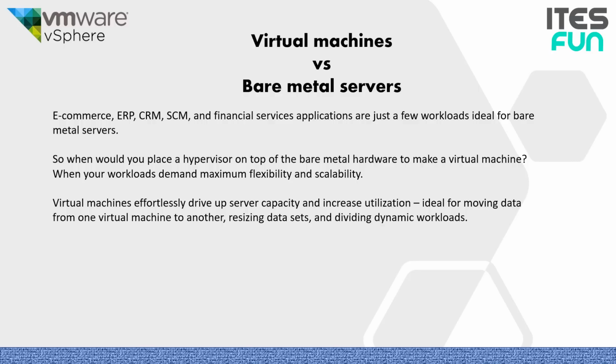So when would we place a hypervisor on top of the bare metal hardware to make it a virtual machine? When our workload demands maximum flexibility and scalability, and the virtual machine effortlessly drives up server capacity and increases utilization. This is ideal for moving from one virtual machine to another, resizing datasets, and dividing dynamic workloads.